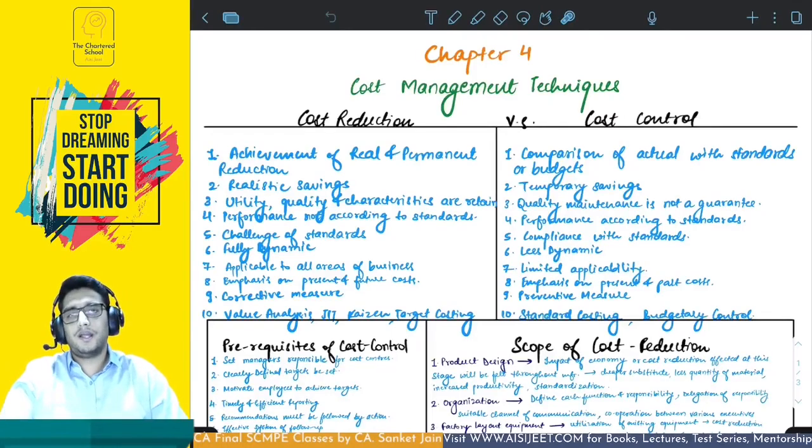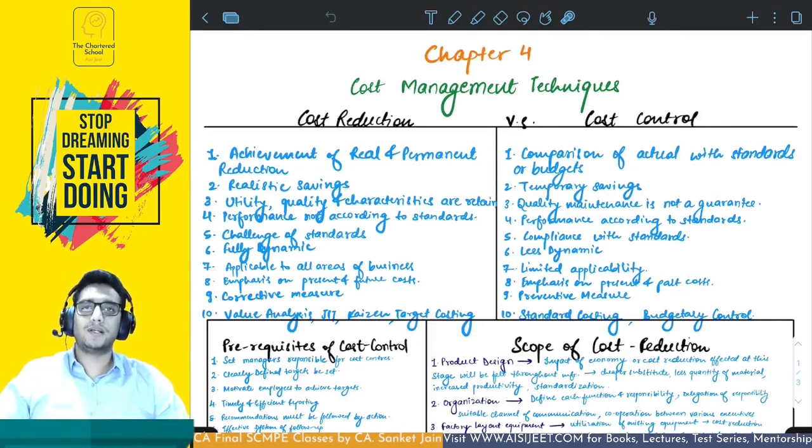Hi guys, today in this video we'll be covering chapter number 4. We have already covered in this series chapter 1, chapter 2 and chapter 3, which are Introduction to SCM, Modern Business Environment, and Lean System and Innovation. Today in this video we are covering cost management techniques. So let's get started with this chapter.